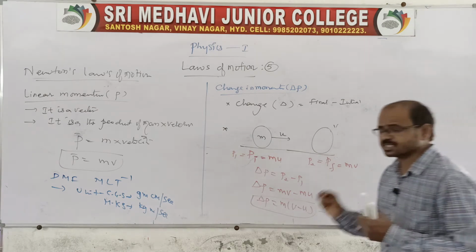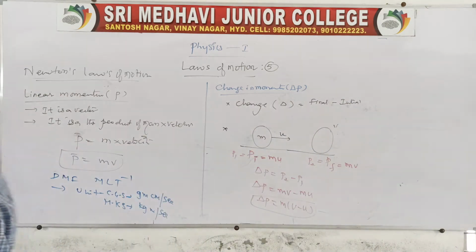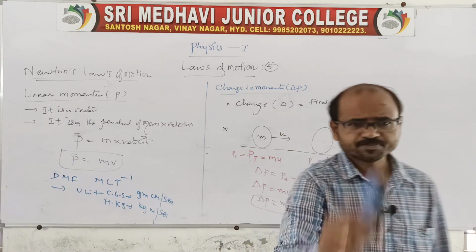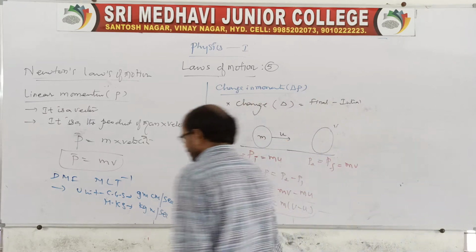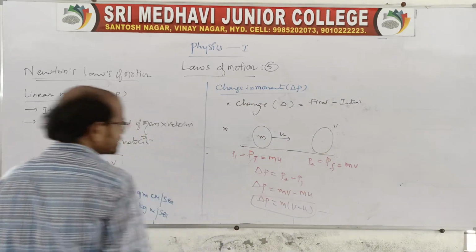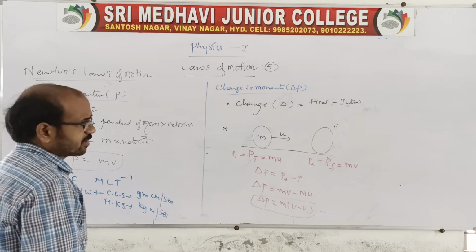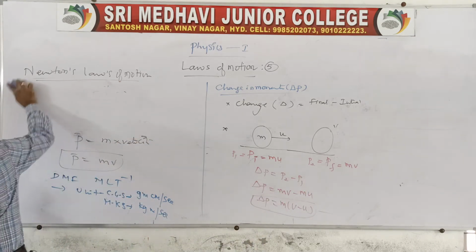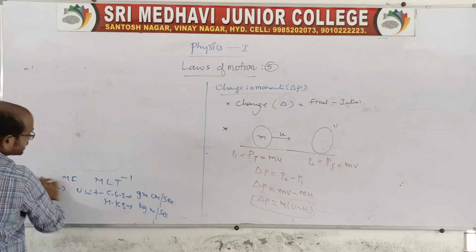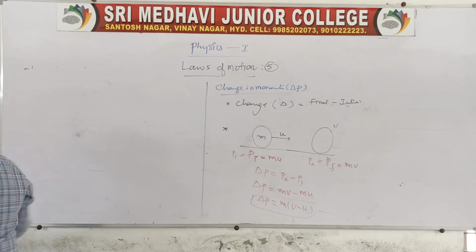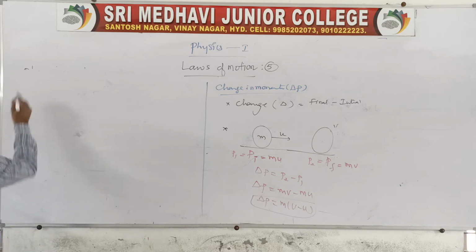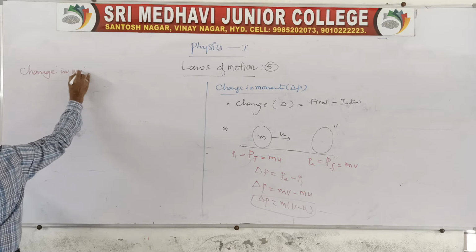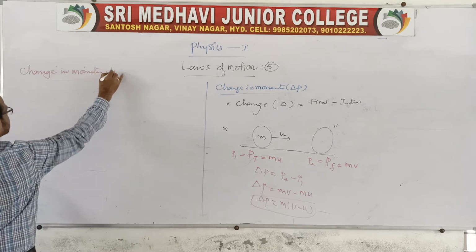And here we have the change in momentum in different cases. What are the different cases? I'll tell you change in momentum in different cases. First case, you remember, suppose you take one ball. The ball is thrown towards a wall, moving with a velocity v or u. So, change in momentum in different cases.